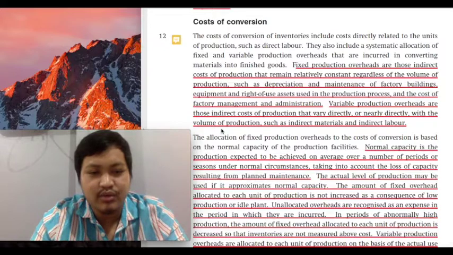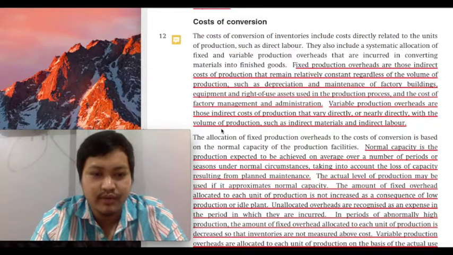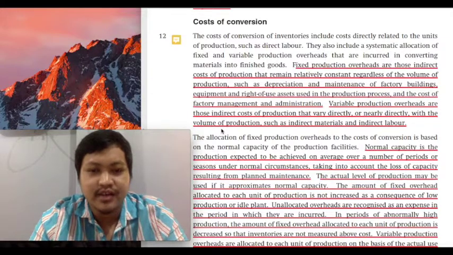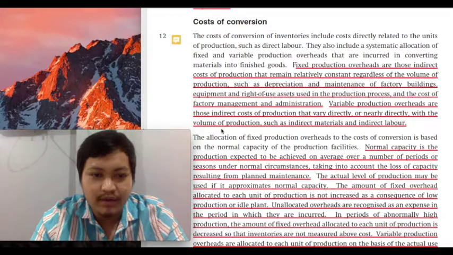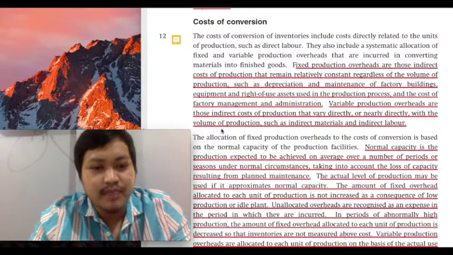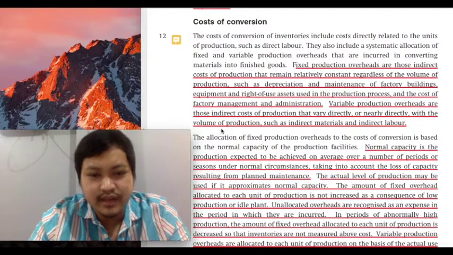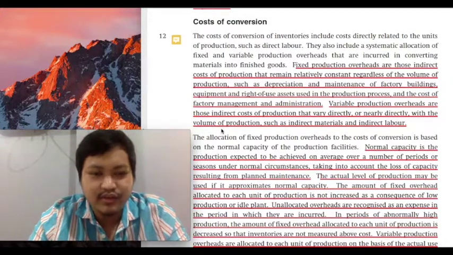And that is again what will make students confused. Why is there something constant with regard to a variable overhead? But again, just understand the difference, class, when the perspective is on a total amount or on a per unit basis. If you didn't get it the first time, class, just try to listen to it again.